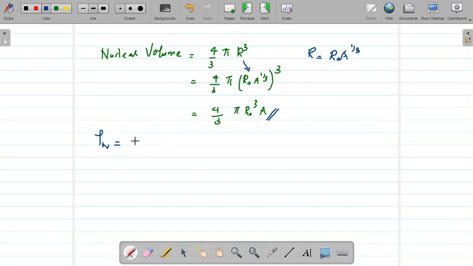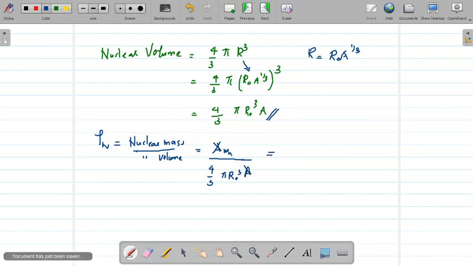nuclear mass by nuclear volume, which is equal to A into Mn, which is the nuclear mass, divided by 4 by 3 pi r0 cube into A. This is the nuclear volume. Now we see the mass number will cancel in the numerator and denominator, and what will be our final equation? It will be Mn divided by 4 by 3 pi r0 cube.